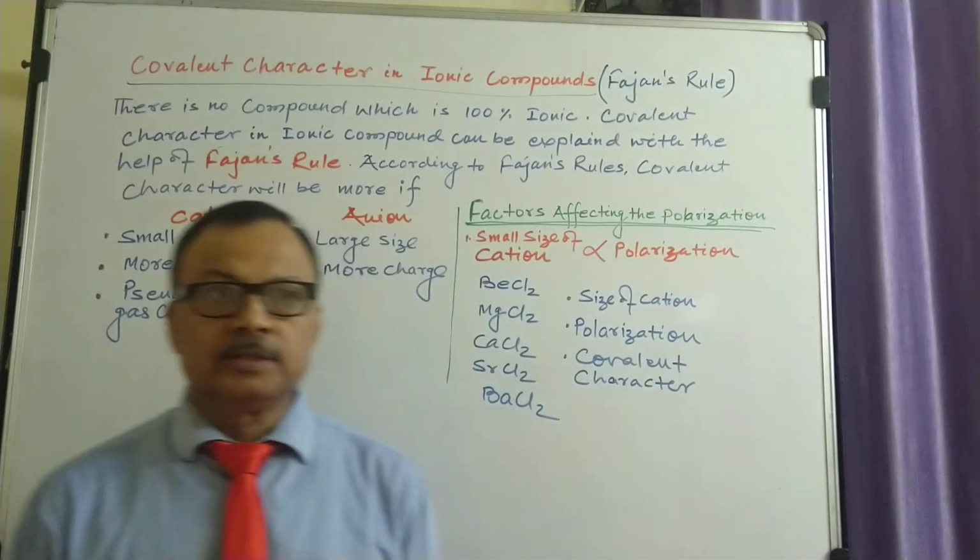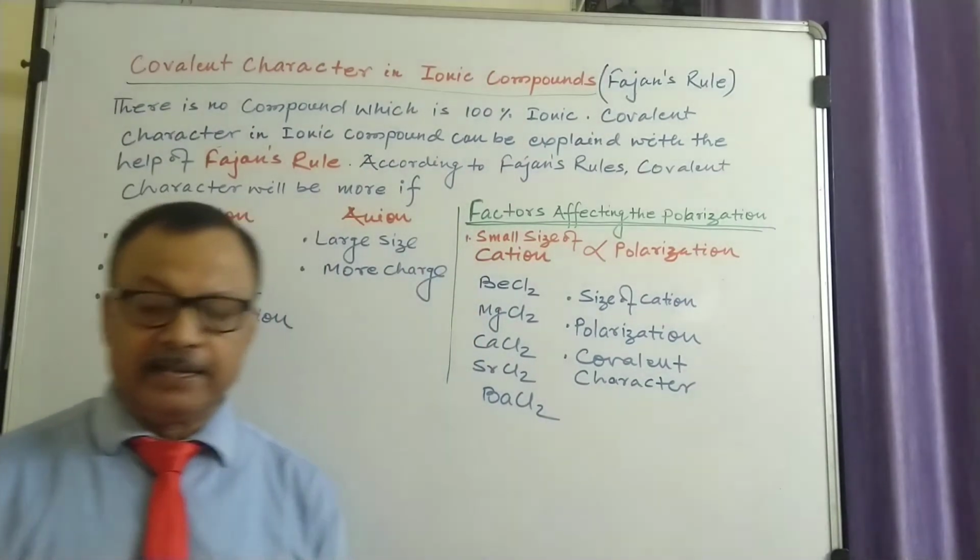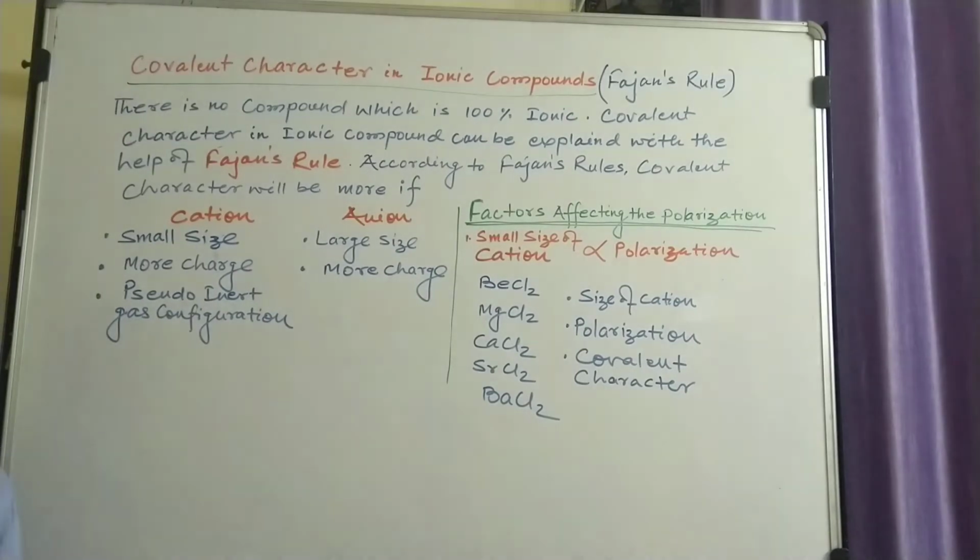Today's topic is covalent character in ionic compounds. We know that ionic and covalent bonds are two extreme types of bonds. In fact, most of the heteronuclear bonds have intermediate character. Even in the case of a pure ionic compound, there is some degree of covalent character.